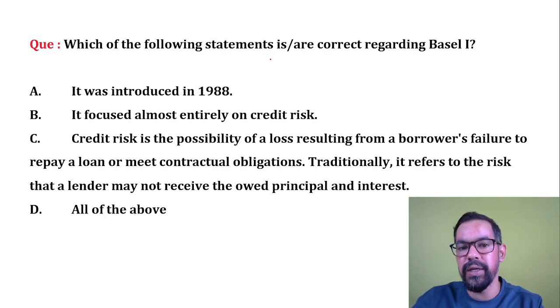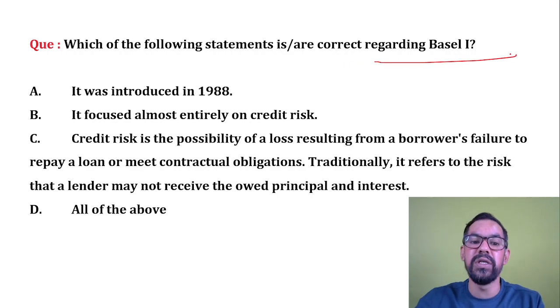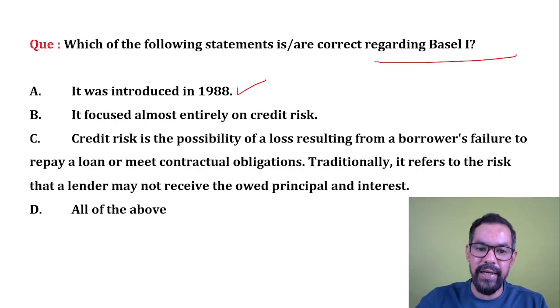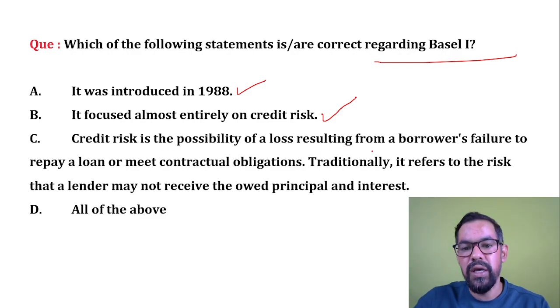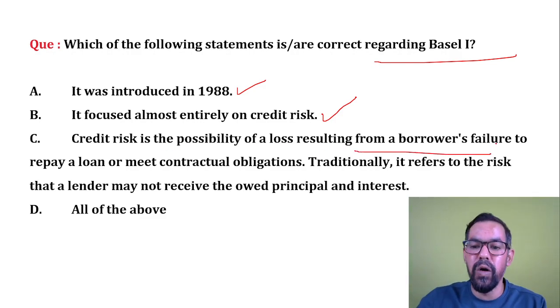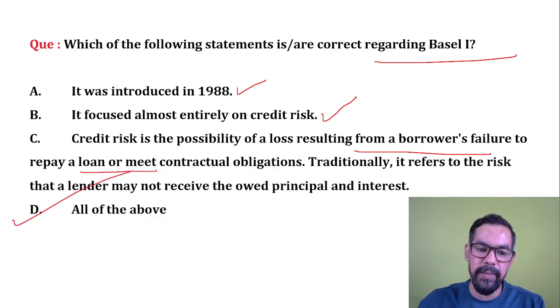Which of the following statements are correct regarding Basel 1? It was introduced in 1988. It focused almost entirely on credit risk. Again, this is correct. Credit risk is the possibility of losses resulting from a borrower's failure to repay a loan. So all statements are correct.